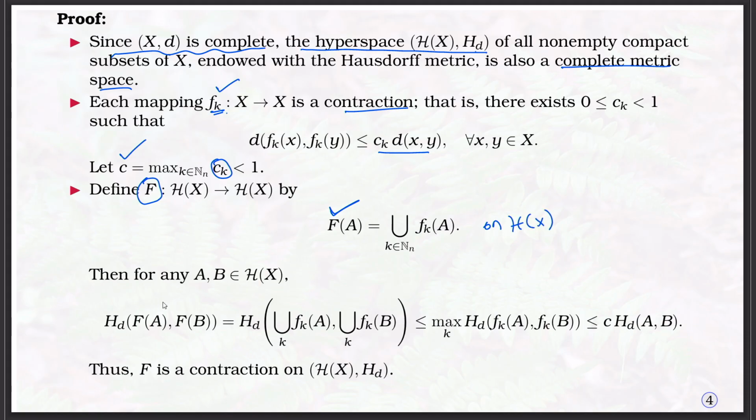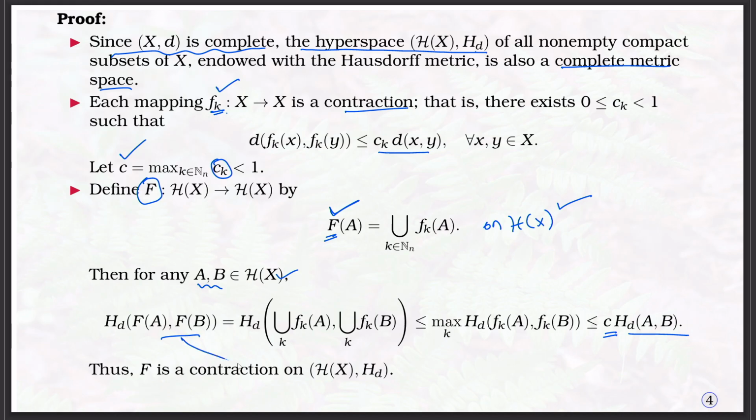Now, what do we mean by contraction? If you take two elements A and B in H of X, find the image of A and B under the mapping F, and find the distance between them in H of X, this number is less than or equal to some C times H d of A comma B, which we can already establish.